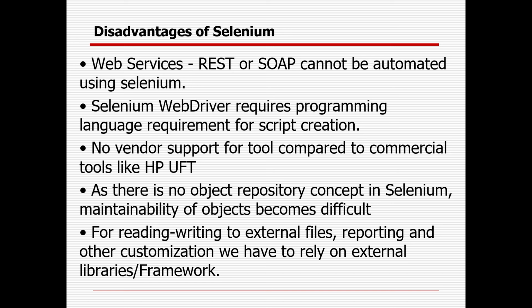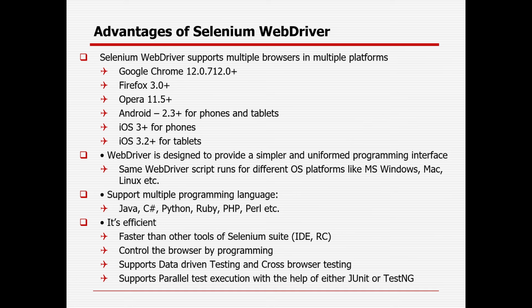As there is no object repository concept in Selenium, maintainability of the objects becomes difficult. Whereas in UFT, the object repository feature is already built in, because you are getting it as part of your license, right? After paying the license. For reading and writing data using Selenium, you have to get support from Apache POI, through which you can interact with Excel sheets or other external data sources.